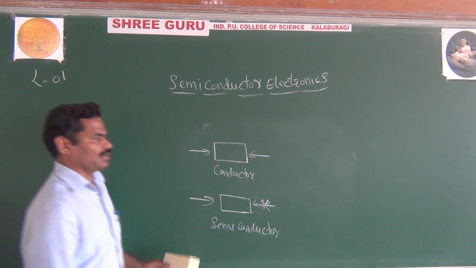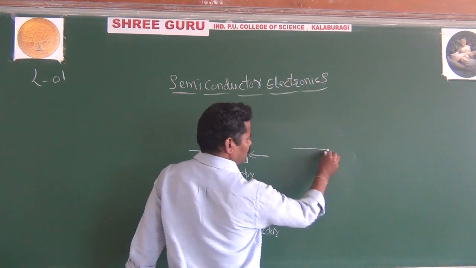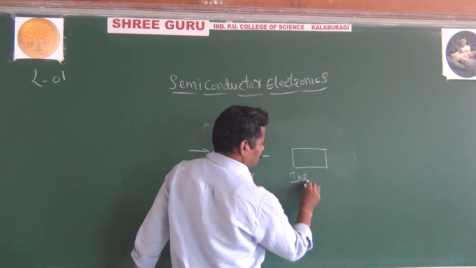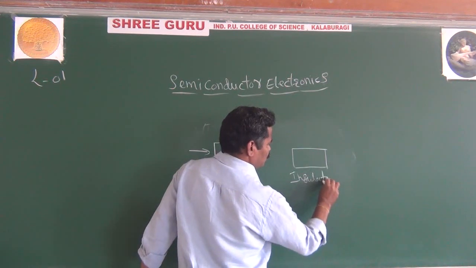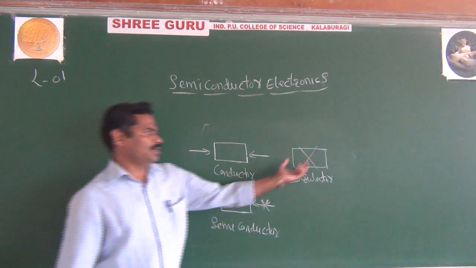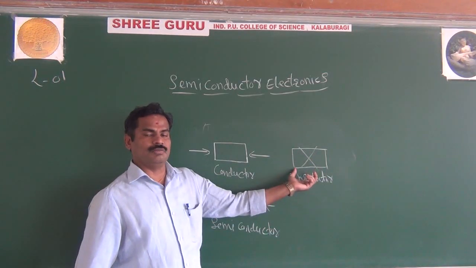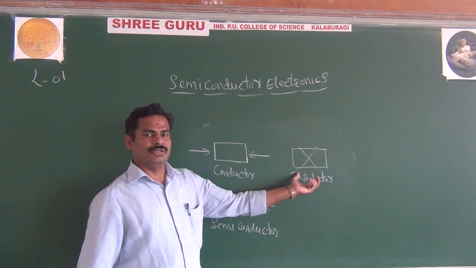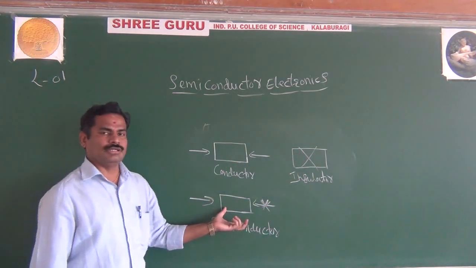Or you take your insulator, that you know already. This is your insulator. In the insulator, the current is not flowing. These are the materials which do not allow the current to pass through. That you know, that is about insulator. You are not worrying about insulator. The difference is about conductor and semiconductor.